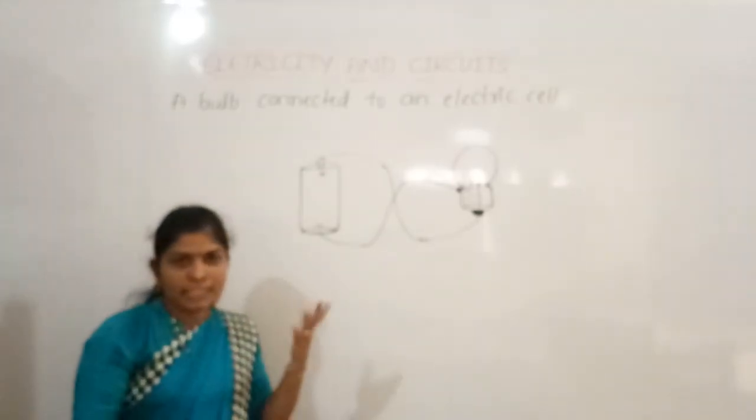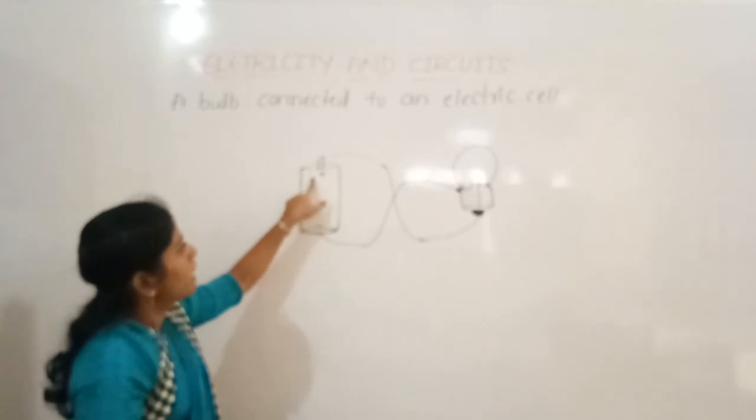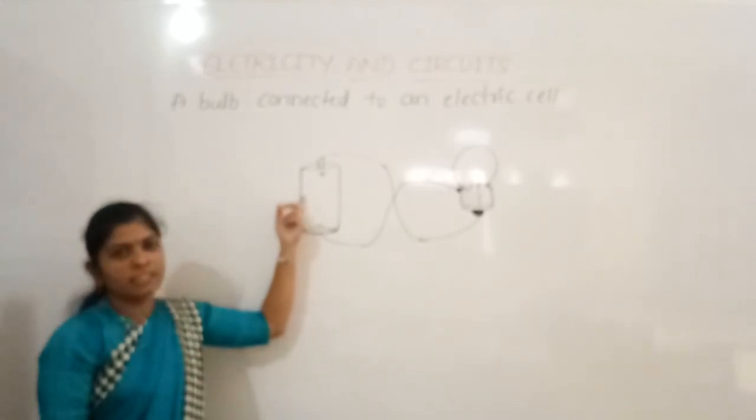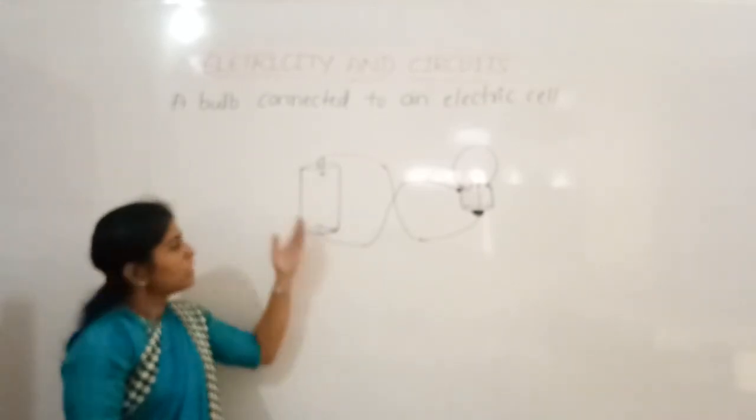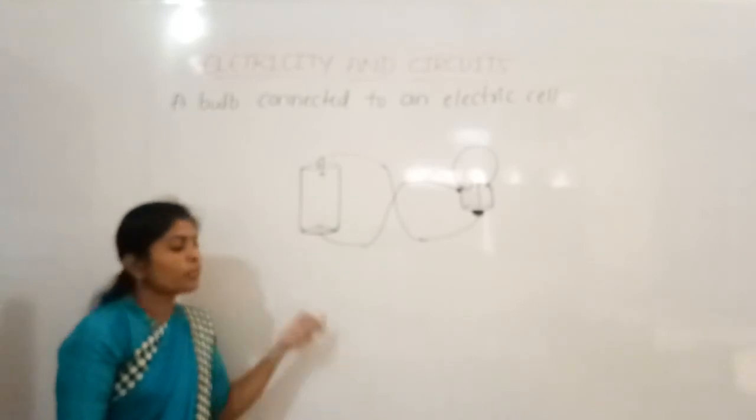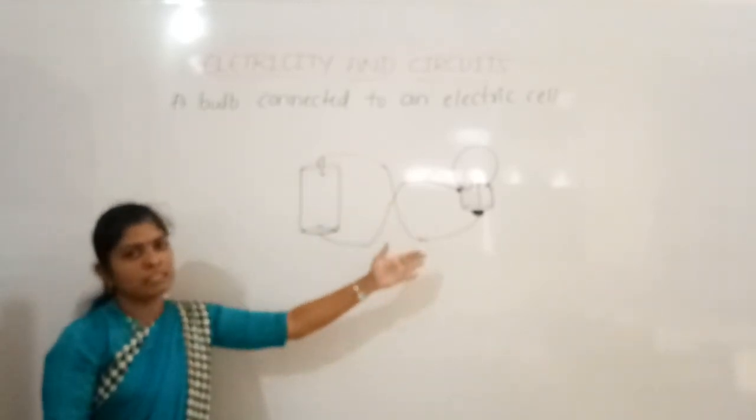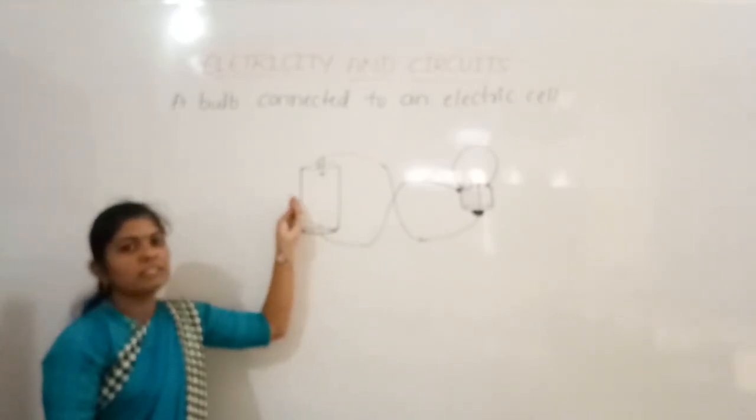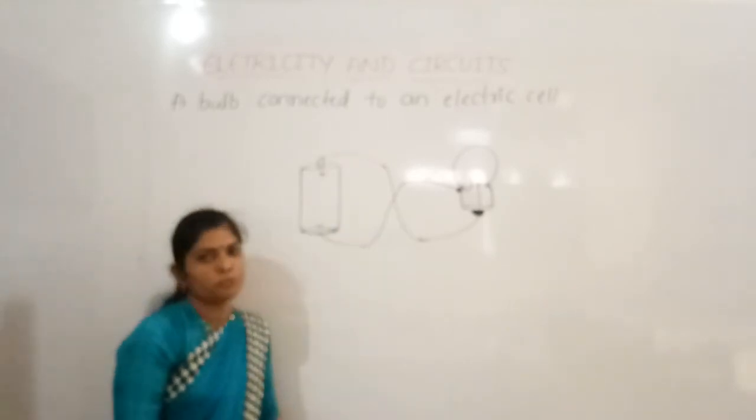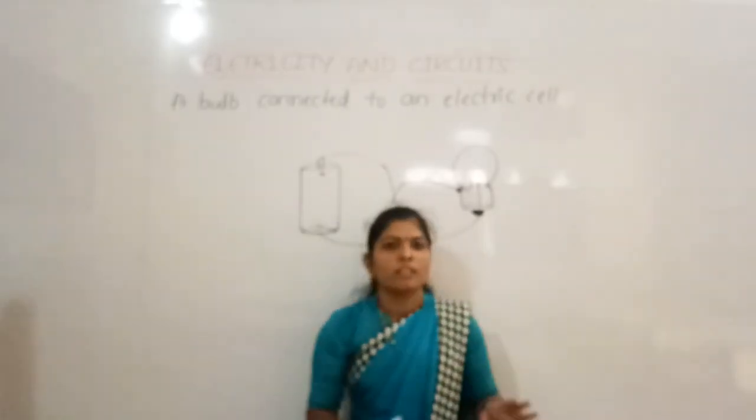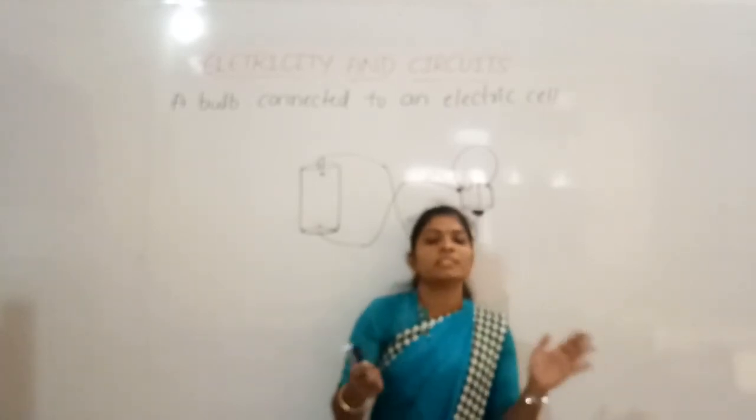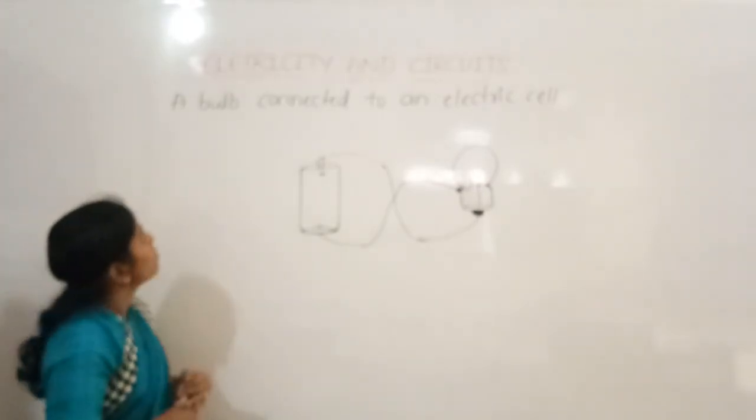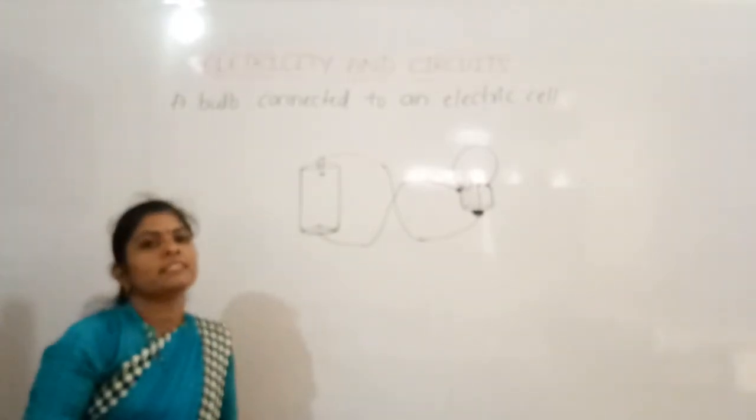So the reason for that is the electricity in the cell may be used up. So if the chemicals are all used up, the electricity is complete, there is no source of light inside the electric cell, then the bulb will not be on. So this is what the aspects are, when the bulb glows and when it will not. So this is a bulb connected to an electric cell.